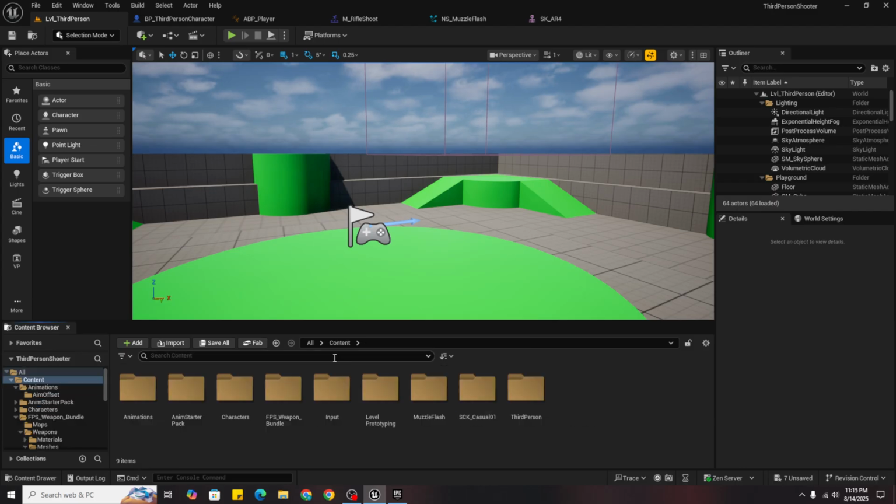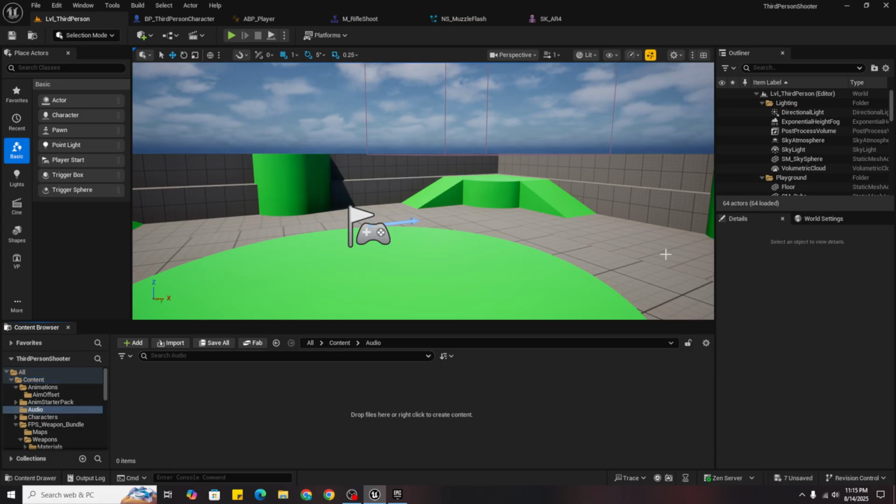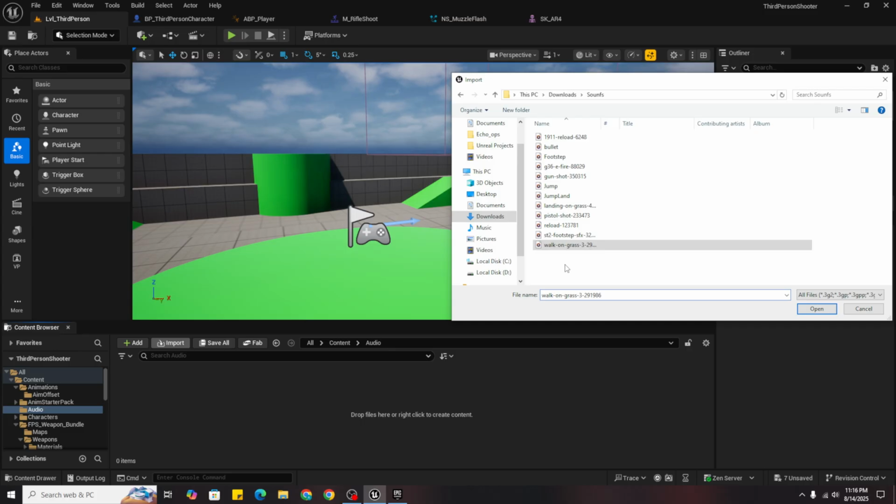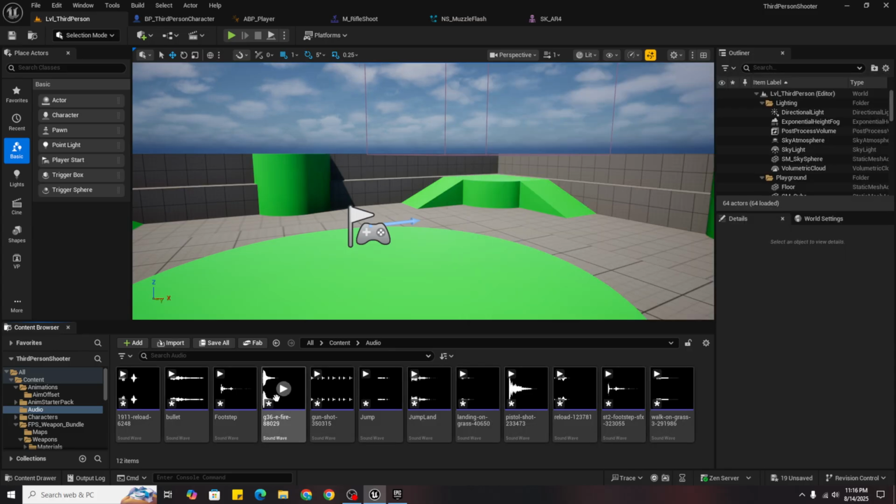So go back, right click, new folder, audio, and import. I will give the files in the description so you can get them from there. There are many gunshots, you can choose any one like this.